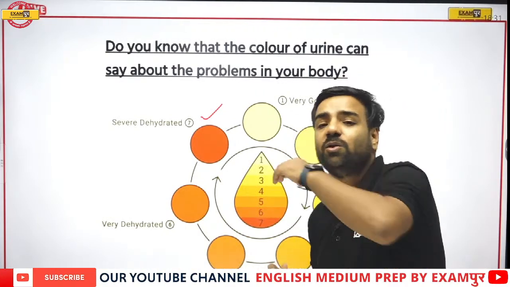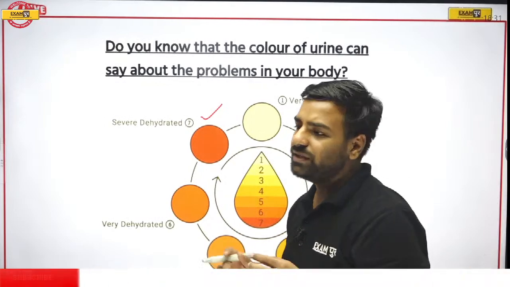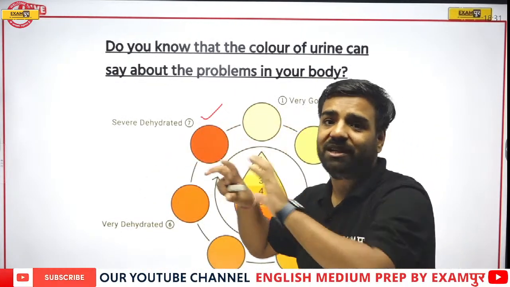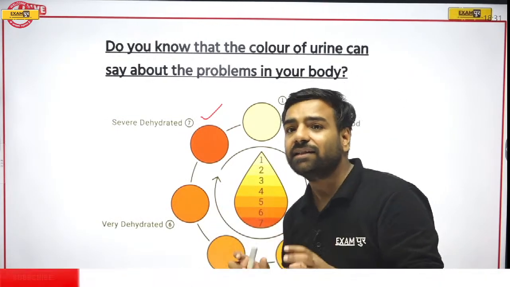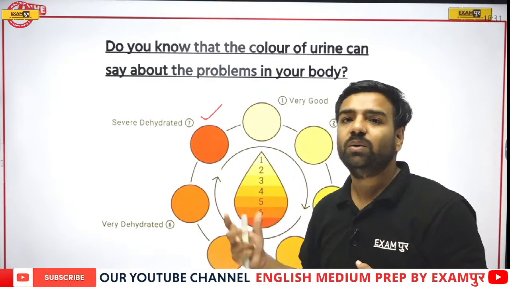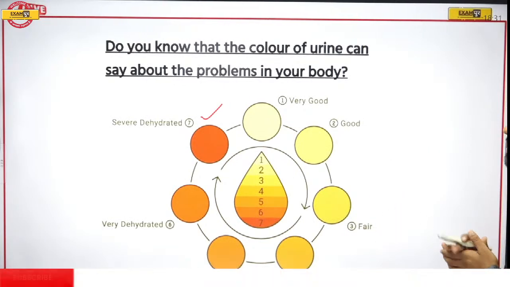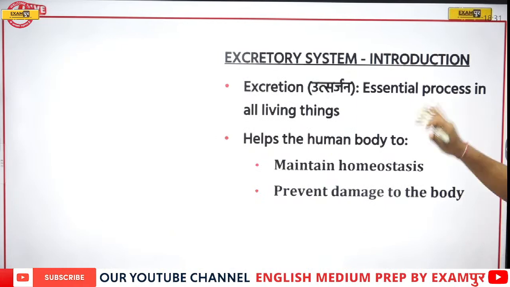Fine. So I'll give you a basic example. During the summer season, if we feel like, okay, this sun is actually creating problem for me, this heat is actually creating problem for me, at that time you can just check the color of your urine. It will be dark yellow, and these are the things via which we can actually tell what's the issue in our body. So yes, now let's start with our topic, that is the excretory system.